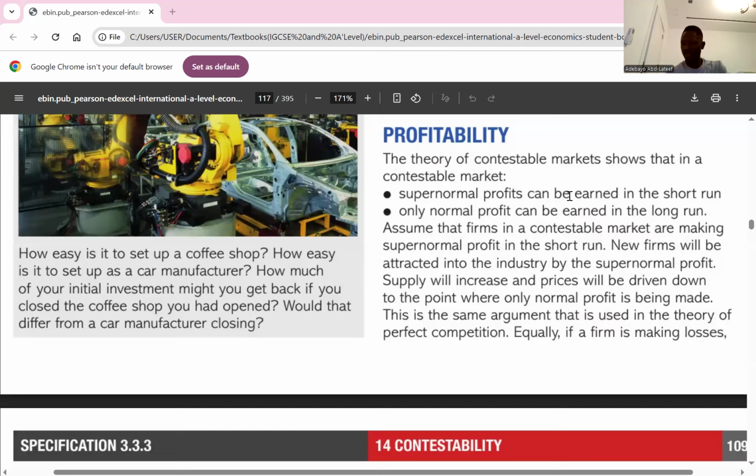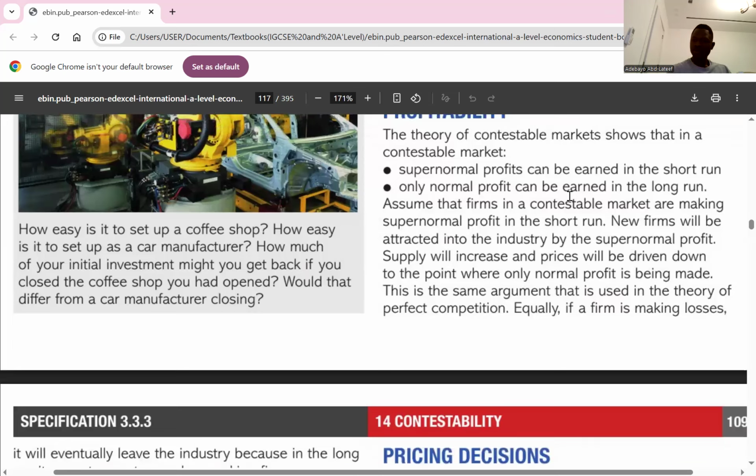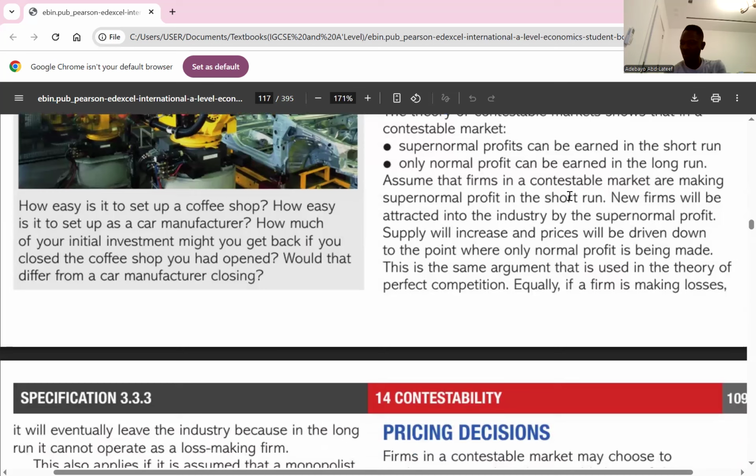So, for the implications of a contestable market for the behavior of firms in terms of profitability and pricing, we start with profitability. I wrote, supernormal profit is achievable in the short run, but in the long run, only normal profit can be earned. Supernormal profit attracts new firms, which in turn increase supply and bring down prices to the point where only normal profit is being made.